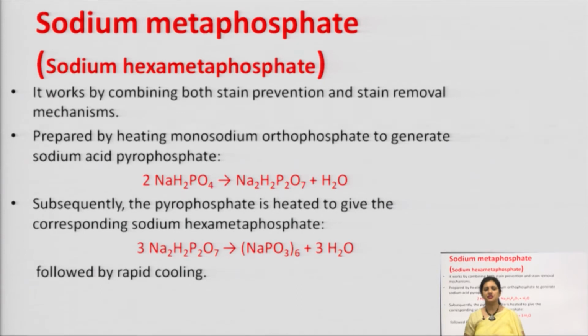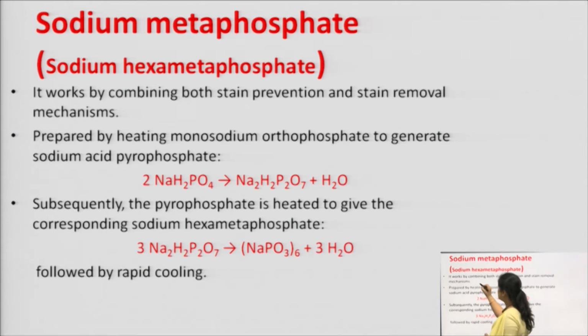One example which is used generally is sodium metaphosphate, generally used in the hexa form, so it is more appropriately called sodium hexametaphosphate. Sodium hexametaphosphate basically works by combining both stain prevention as well as stain removal mechanisms.